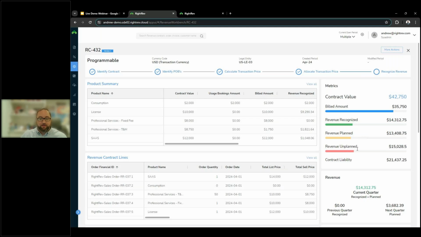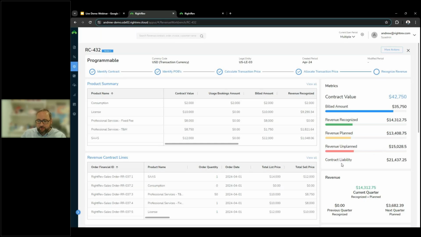What that means is whatever the triggering event is, it has not yet been satisfied. Maybe we're waiting on invoicing to take place. Maybe we're talking about a user-defined event, like percentage of completion, and we just haven't actually completed that performance obligation. So those items are both being tracked, but holistically, that is going to give us our total contract